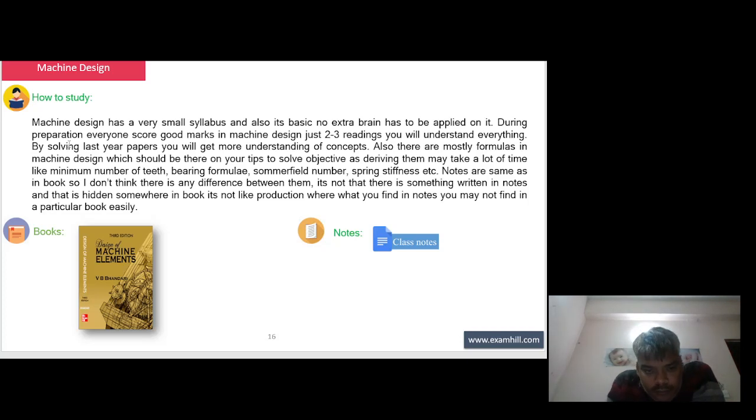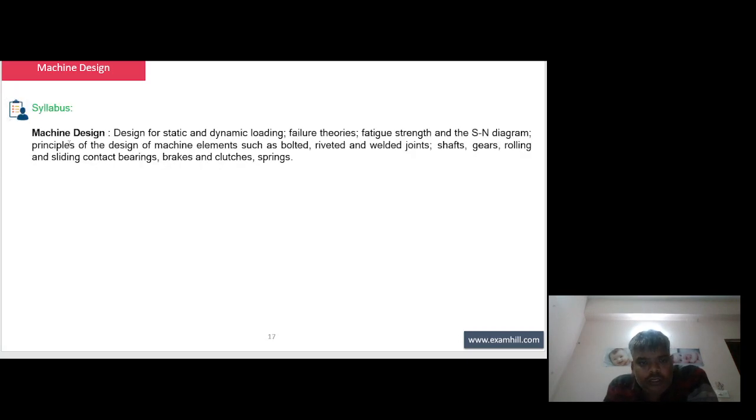This is the book by B.V. Bhandari, Design of Machine Element. This is the syllabus of machine design. Machine design designed for static and dynamic loading, failure theory, fatigue strength, and Goodman diagram.